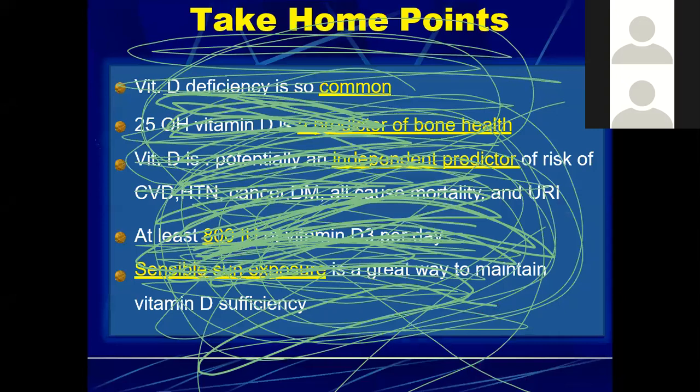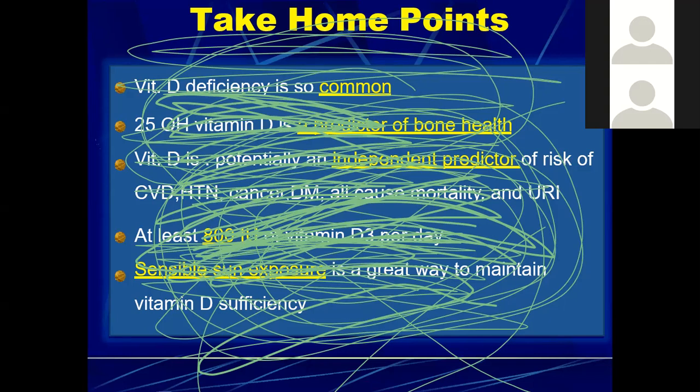So the take home points of all that we have discussed today is that vitamin D deficiency is very common. Almost all of the females in our society are deficient in vitamin D, and 25-hydroxy vitamin D has a lot of benefit in bone health. Then vitamin D is potentially an independent predictor of the risk of cardiovascular disease events, hypertension, cancer, diabetes mellitus, and all-cause mortality, along with upper respiratory tract illnesses.